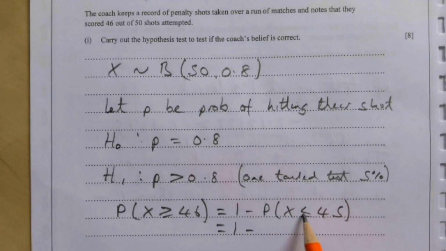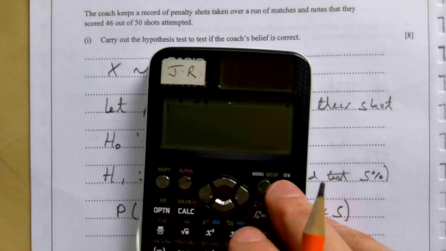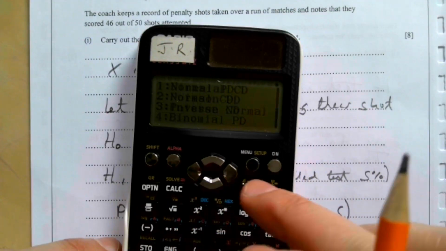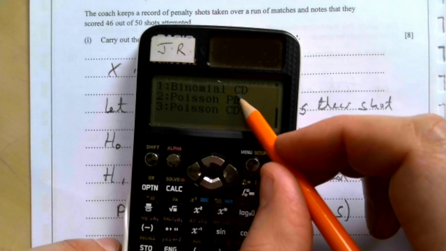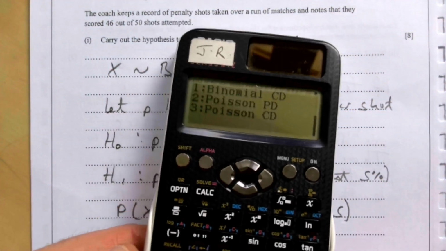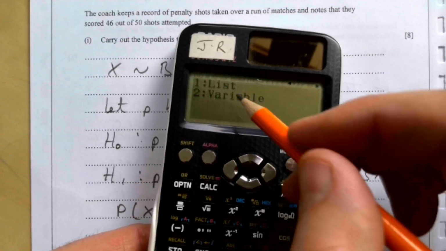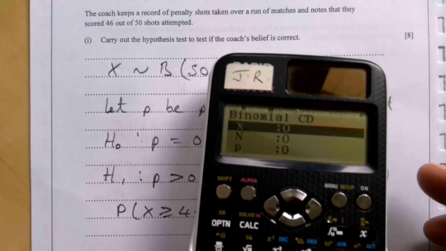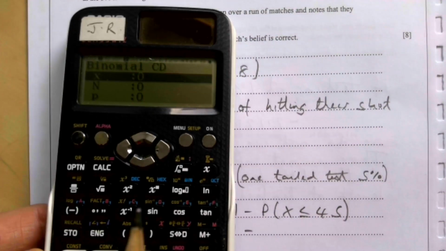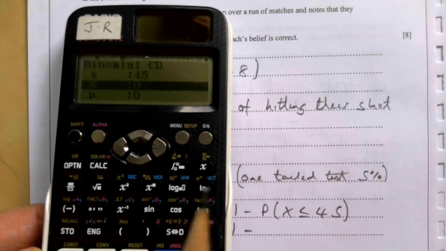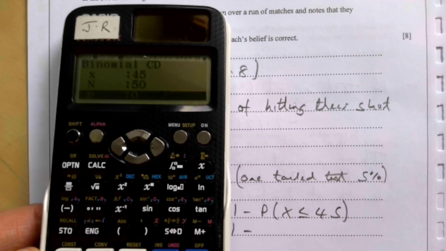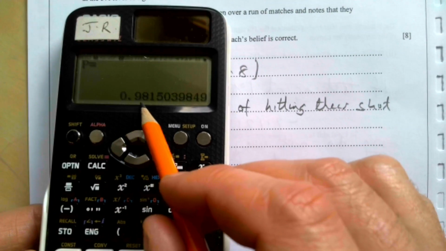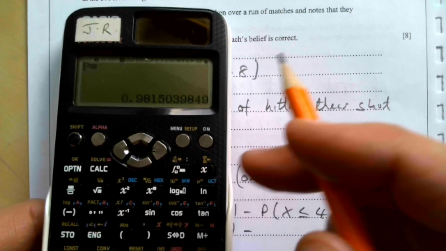So let's put the probability of x less than or equal to 45 into the calculator. Menu 7, we want binomial CD. It's number 1. We want variable, which is 2. Our x value is going to be 45. N value is 50, and then 0.8 is our probability, and so we get 0.98150.